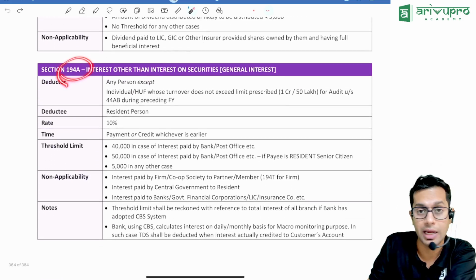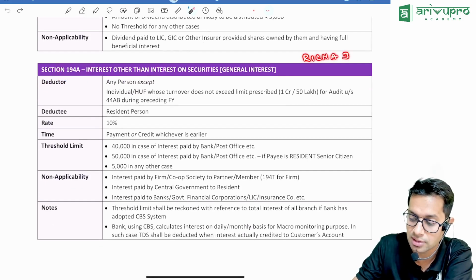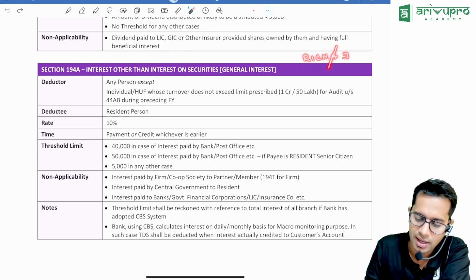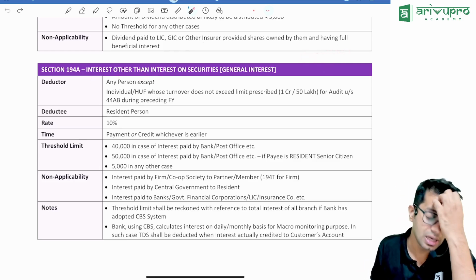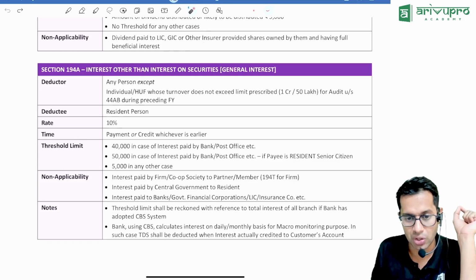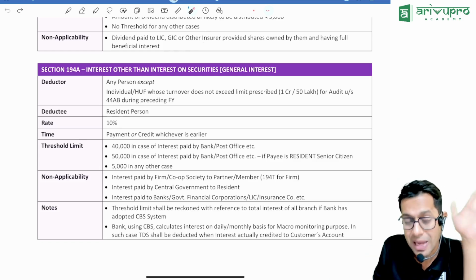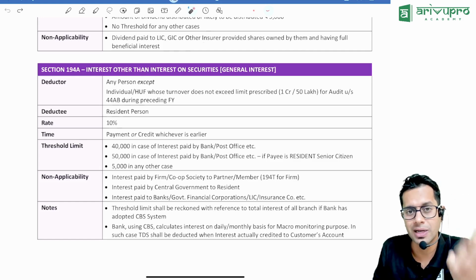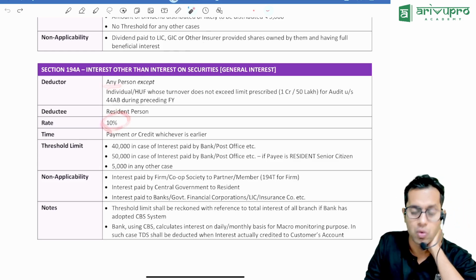Section 194A, interest other than interest on securities, important section. So this talks about interest on any loan given by you. If you are paying any type of interest, the person to whom you are paying that interest, you should deduct TDS at what rate, sir? 10%. So any person should deduct, any person.